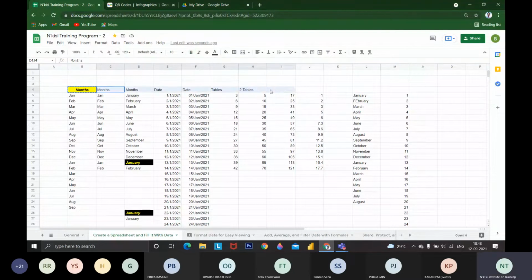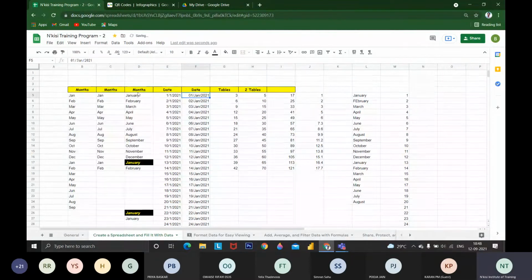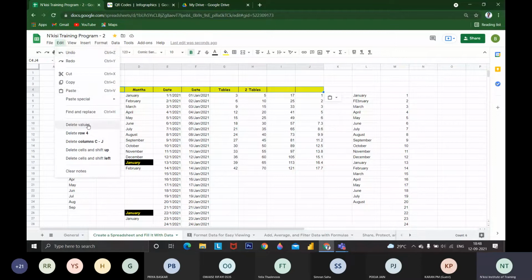copying this, selecting all those things, and pasting special, format only. Both are the same. We are just copying and pasting the formats around. The data will not be replaced. If I copy and paste the entire thing with Control V, the entire thing will be replaced, but I don't want that to happen. If you paste, it will also ask whether you want to paste values or format. I want only formats to be pasted. These are the options you can make use of if you require. Just know what these things are.